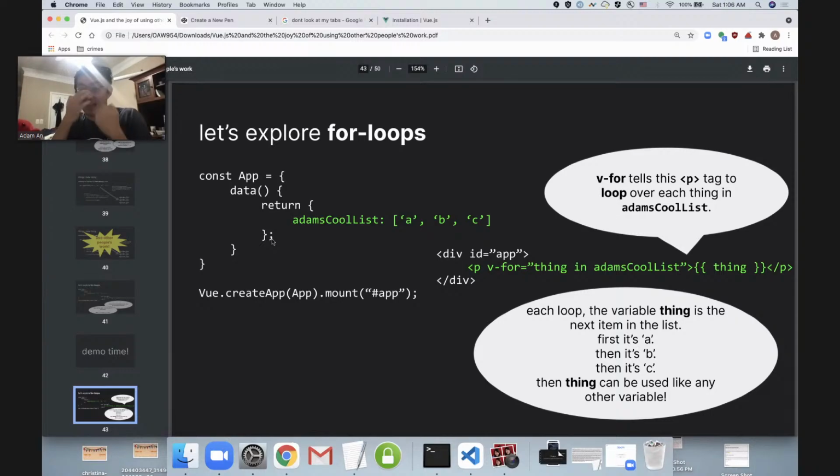And then each loop, we've got this variable here, this new name that I've introduced. I've just chosen thing. And then each loop thing becomes the next item in the list. So in this example, the first time thing is A, then thing is B, then thing is C, and thing just becomes a variable that we can reference using our mustache syntax, just like any other variable.